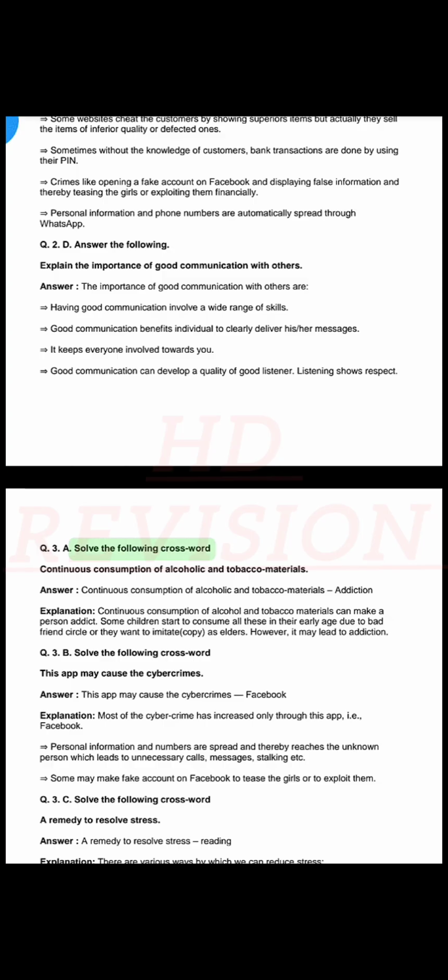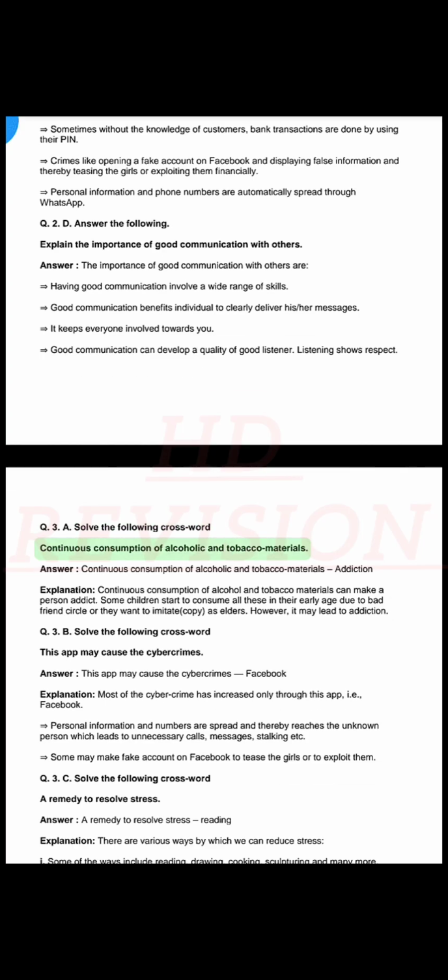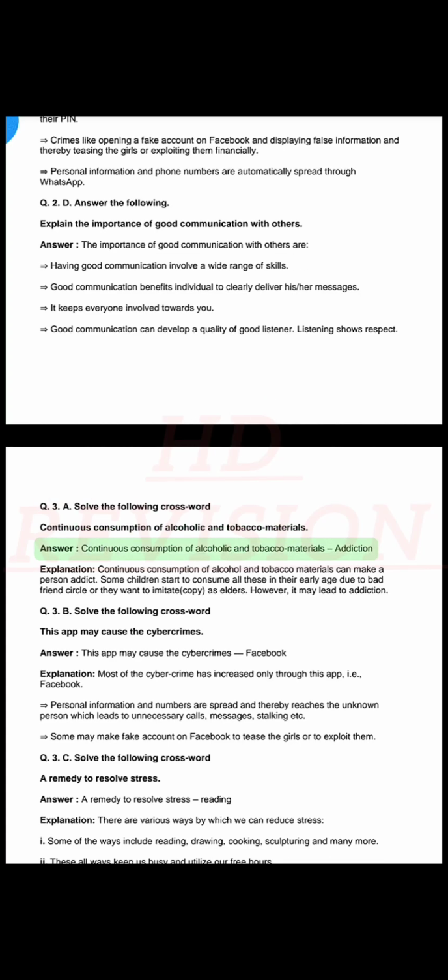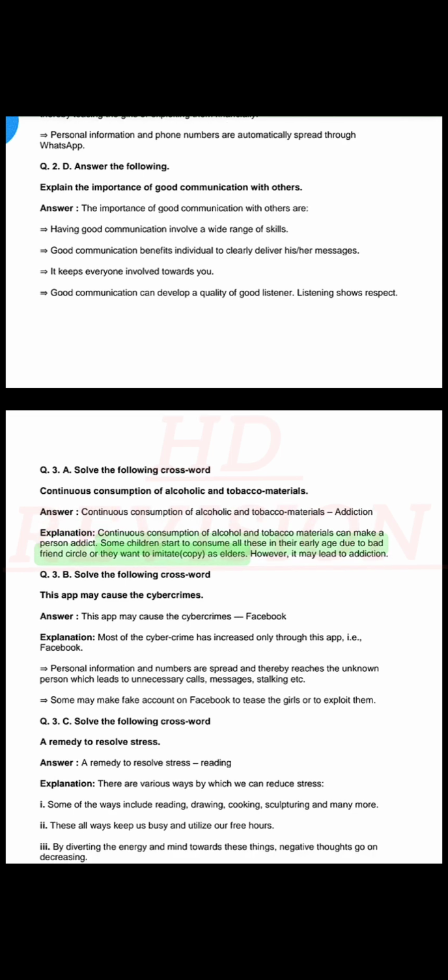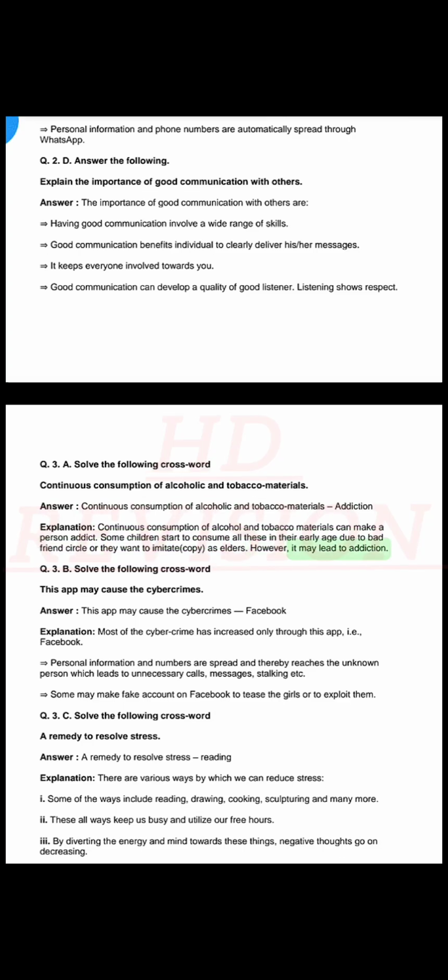Q. 3 A. Solve the following crossword. Continuous consumption of alcoholic and tobacco materials. Answer. Continuous consumption of alcoholic and tobacco materials, addiction. Explanation: continuous consumption of alcohol and tobacco materials can make a person addict. Some children start to consume all these in their early age due to bad friend circle or they want to imitate or copy elders. However, it may lead to addiction.